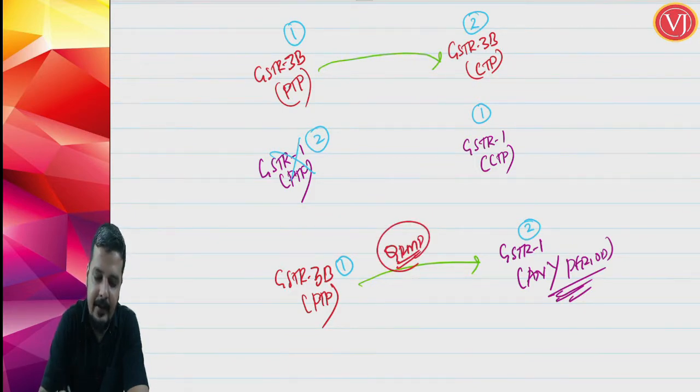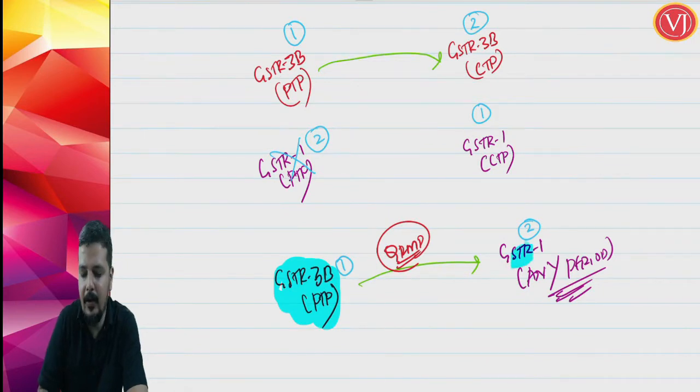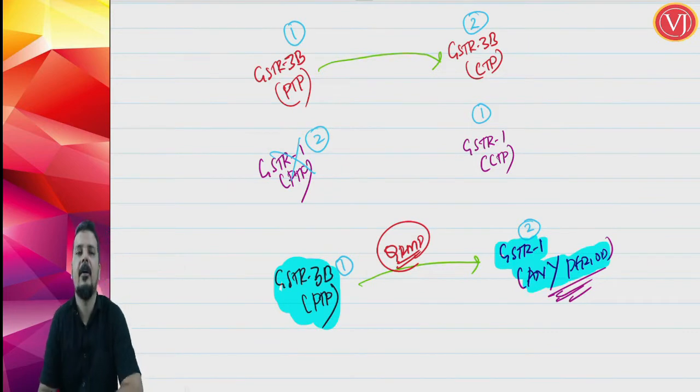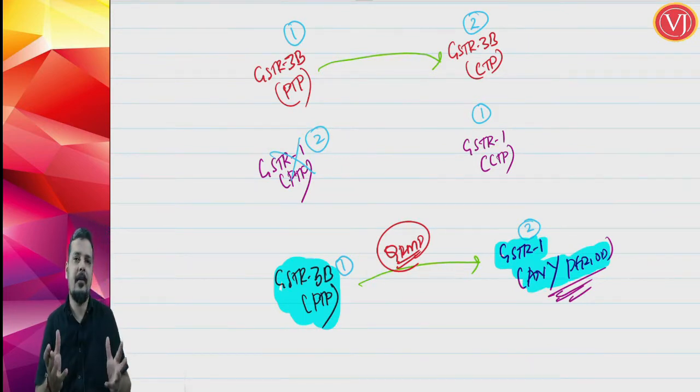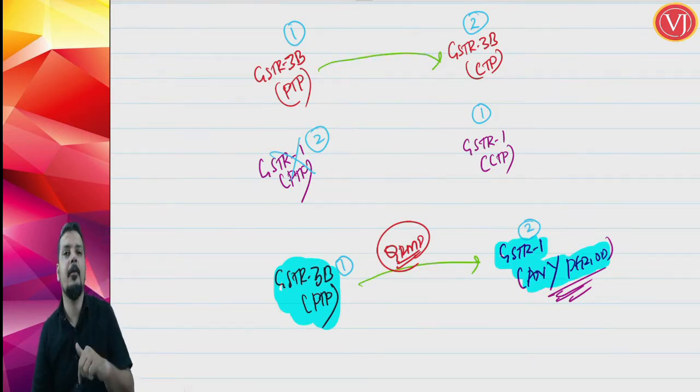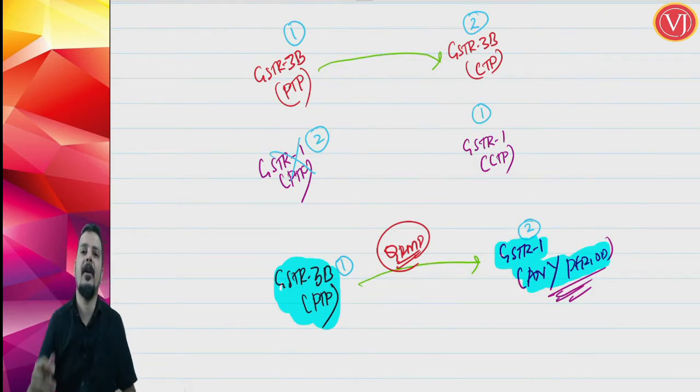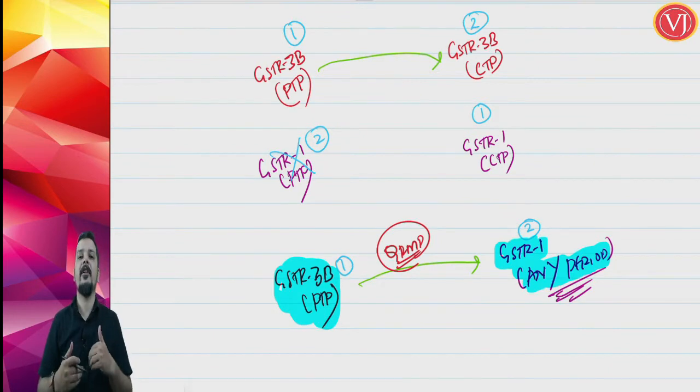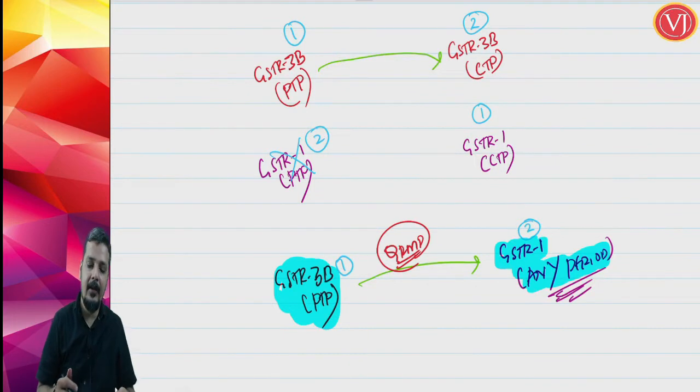They are telling that, whether Rule 86B is applicable or not, if you have not filed GSTR 3B of the previous tax period, then the portal will not give you the facility for filing GSTR 1 for any pending periods. It may happen that a few GSTR 1 are yet pending, but you cannot file. And if you are not in a position to file GSTR 1, your customer will not get it in GSTR 2A, 2B. They will not be in a position to take the credit. So they will be forcing you to file GSTR 1. And if you are to file your GSTR 1, you have to file your GSTR 3B. And if you have to file your GSTR 3B, you have to make payment.